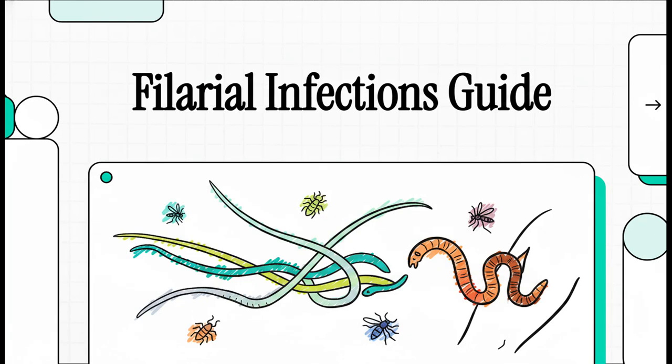All right, let's get right into it. Welcome to today's Explainer, where we're basically opening up our medical detective case files to untangle the unseen, totally complex world of parasitic worms. We're zeroing in on filarial infections and dracunculiasis. Now, these are super high-yield, fascinating pathogens that honestly can confuse even the most seasoned students and clinicians. But by the time we wrap up this Explainer, you're going to have them perfectly organized in your head.